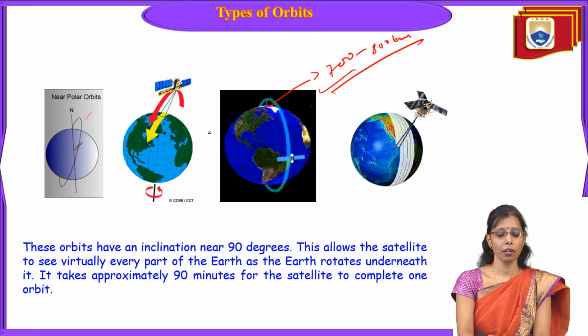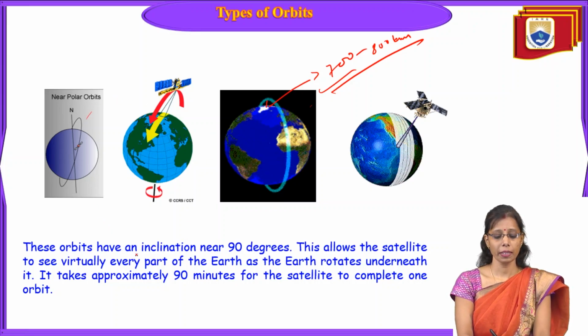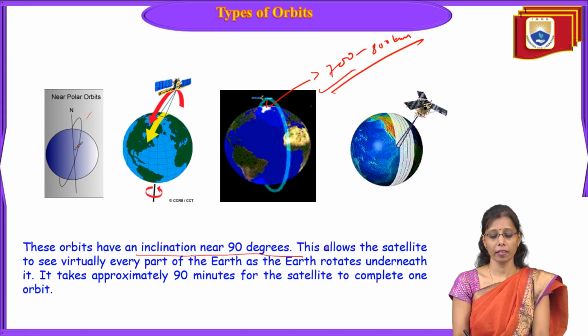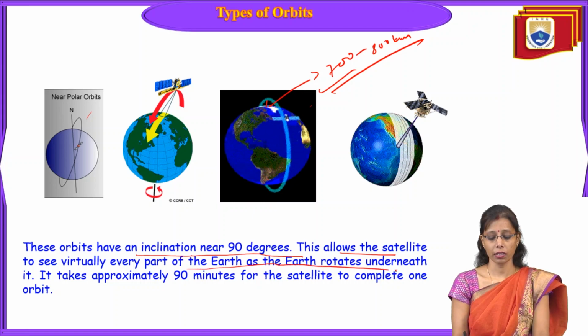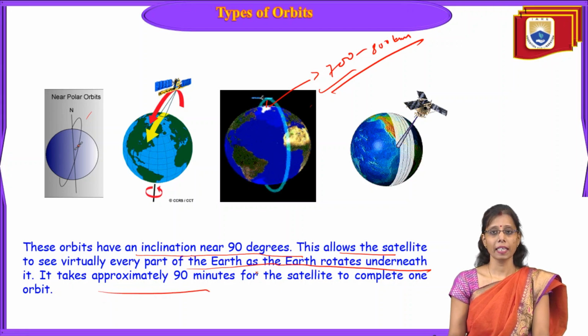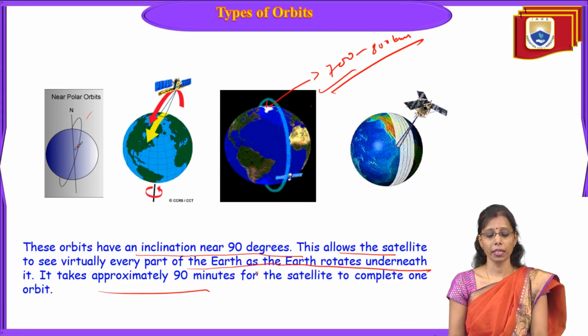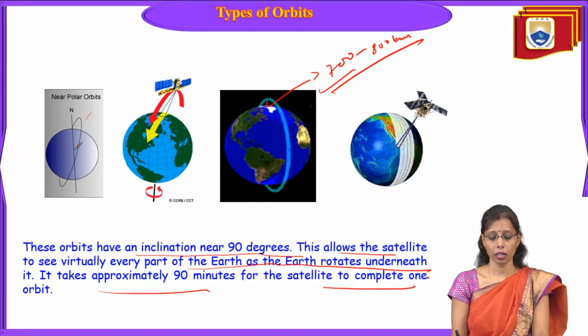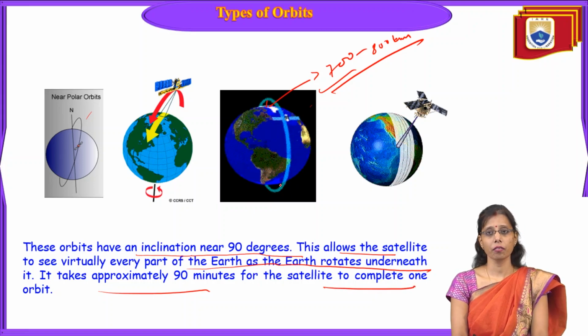Near polar orbit satellites rotate, and these orbits have an inclination near 90 degrees, and this allows the satellite to see virtually every part of the Earth as the Earth rotates underneath it. It takes approximately 90 minutes for the satellite to complete one orbit. So in 90 minutes it completes one orbit and captures the Earth information.